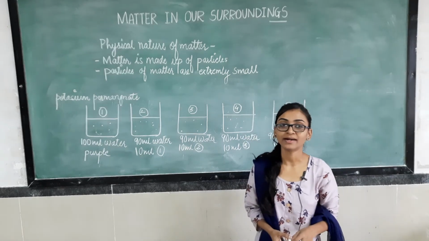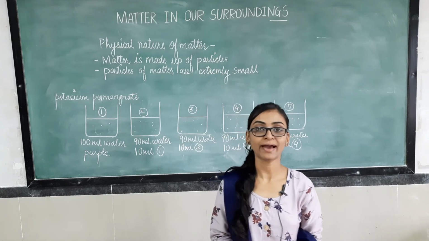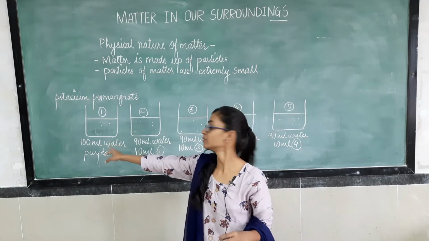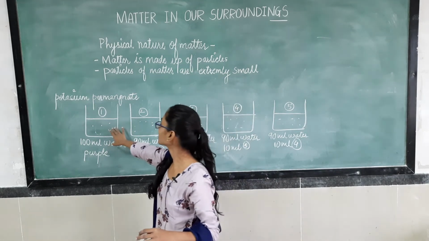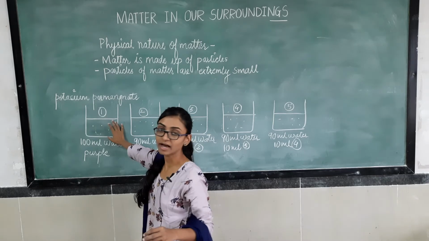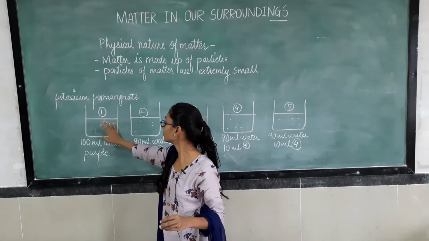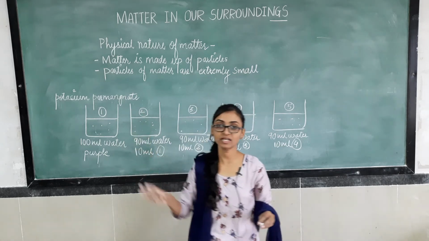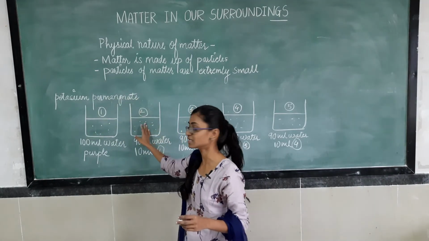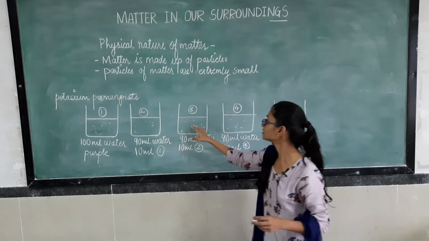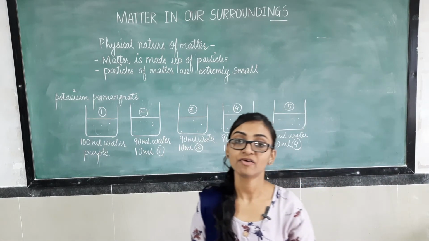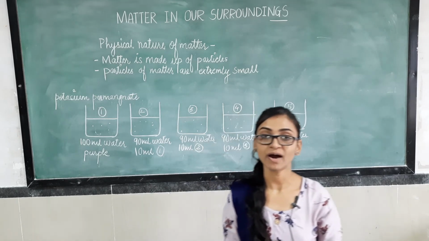This is because the particles of potassium permanganate are very small in size. They get diffused in this water, and due to this, when we move 10 ml of solution from this beaker to this beaker, what will happen? Some particles of potassium permanganate from this beaker come into this beaker, from this to this, and from this to this. That's why this activity concludes that matter is made up of particles.